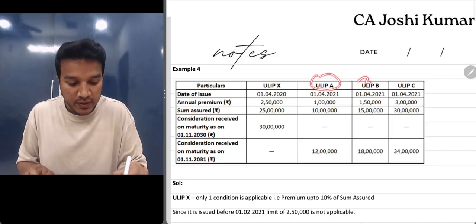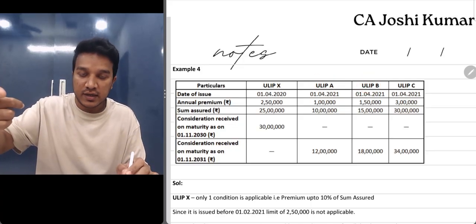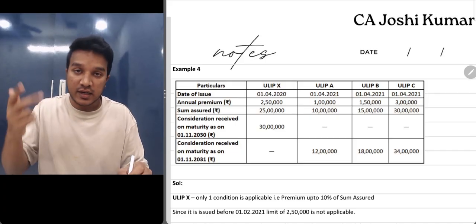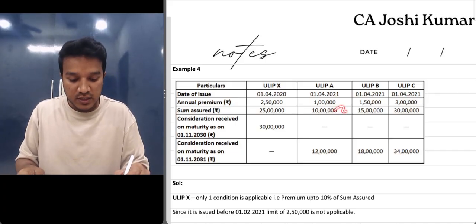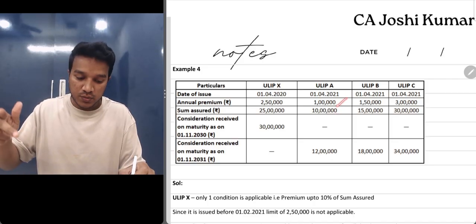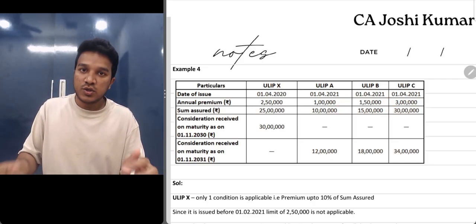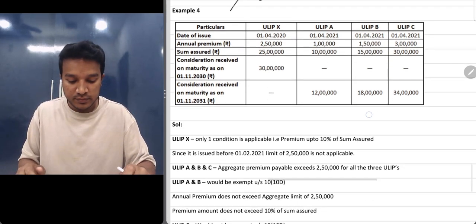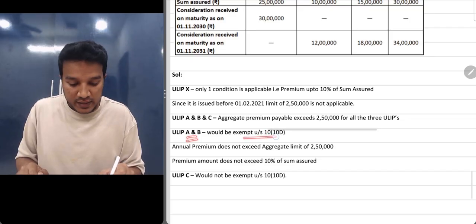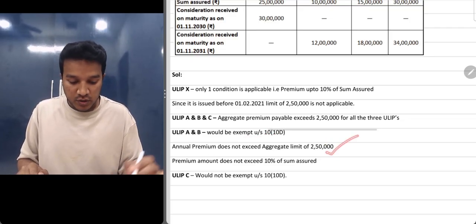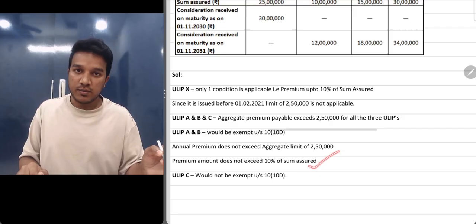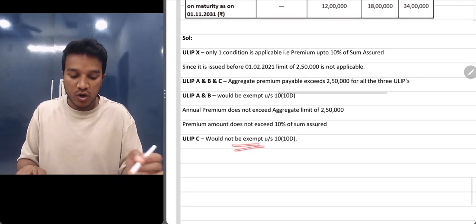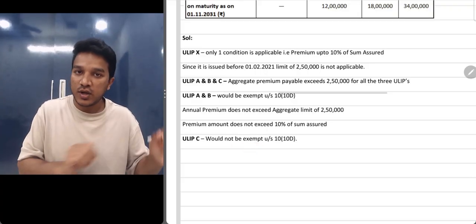Okay. Now if you see ULIP A and ULIP B, they satisfy the 2.5 lakhs condition. 1 lakh plus 1.5 lakhs is your 2.5 lakhs. That is satisfied. And then the second condition is the 10% condition. 10% of the sum assured: 10% of 10 lakhs is 1 lakh, 10% of 15 lakhs is 1.5 lakhs. So even your 10% condition is satisfied. So ULIP A and B are exempt under section 10(10D). Your annual premium does not exceed 2.5 lakhs. Premium does not exceed 10% of the sum assured. Both the conditions are satisfied. So A and B are exempt, but ULIP C will be taxable. It would not be exempt under section 10(10D). It would be taxable under section 45(1B).